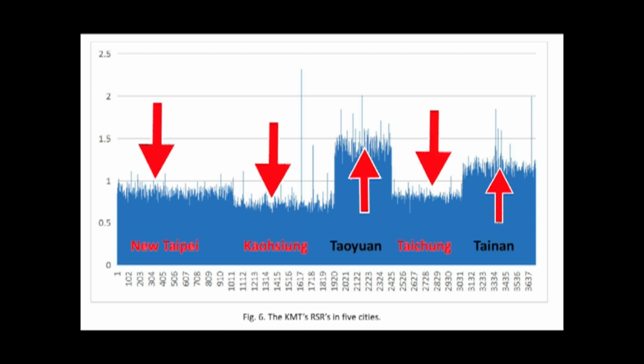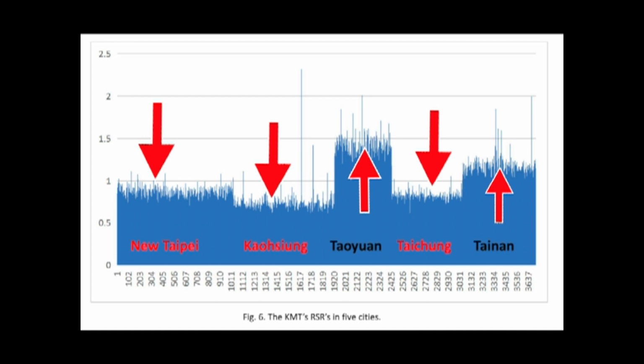This is very, very irregular because if the KMT was so unpopular, if Han Kuo-Yu was so unpopular in this election, he would be losing support all over the nation. He wouldn't be losing support in just Taichung, Kaohsiung, and New Taipei. He would be losing support in Taoyuan and Tainan also. However, he was increasing in support in Tainan and Taoyuan.